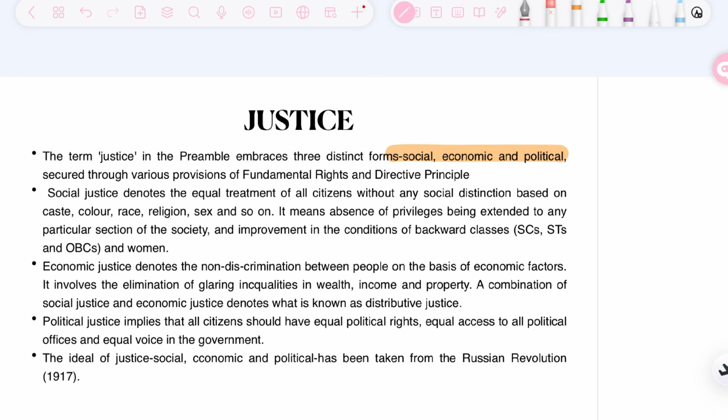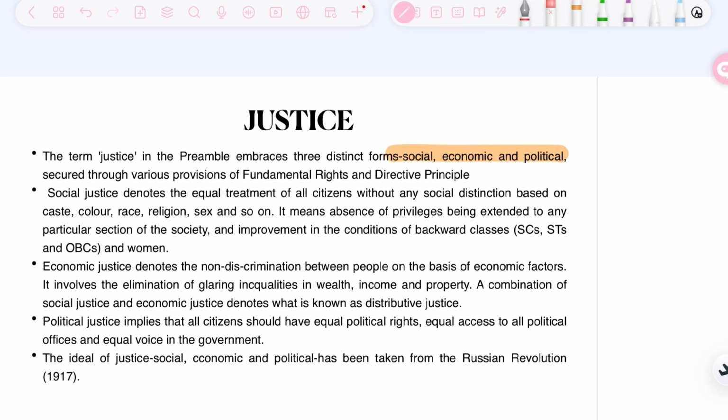But if there is absence of privilege, then how may the policy of reservation or affirmative action be justified, because these people do need help. So justice also keeps the idea of the improvement in the conditions of backward classes and women in its area.